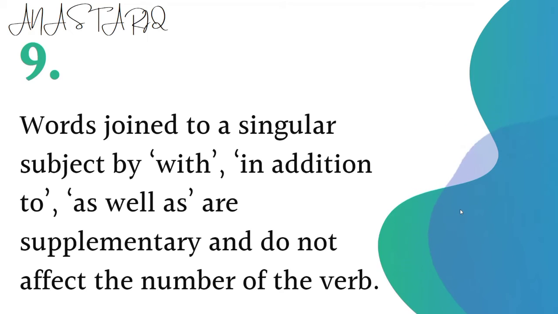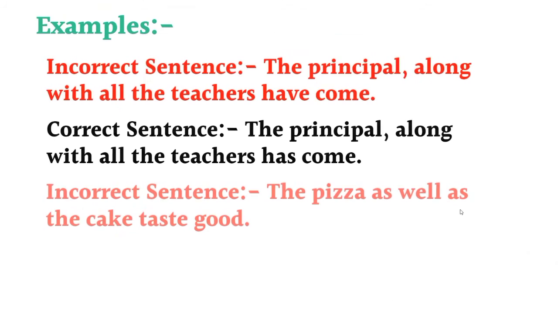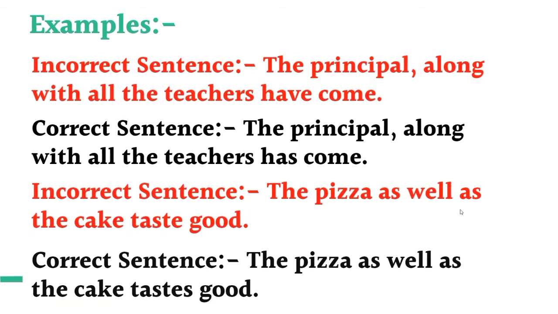Words joined to a singular subject by with, in addition to, as well as are supplementary and do not affect the number of the verb. In this example, if words are joined to a singular subject by with, in addition to, as well as, then it will not affect the number of the verb. Like for example, the principal along with all the teachers.